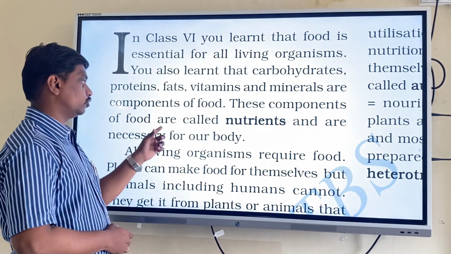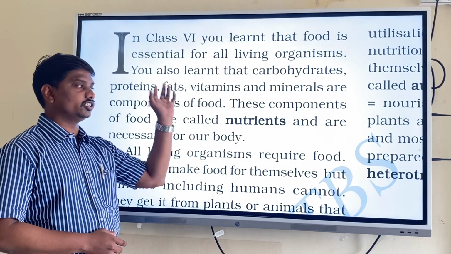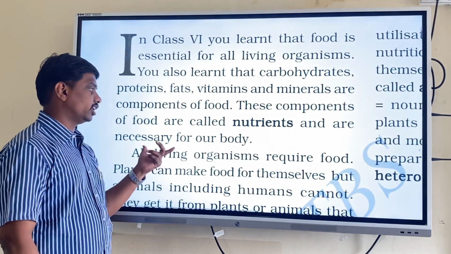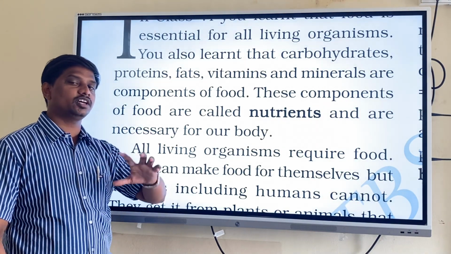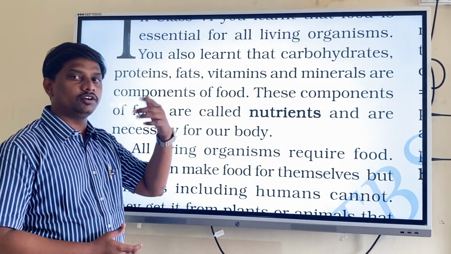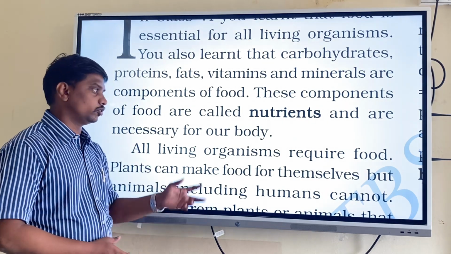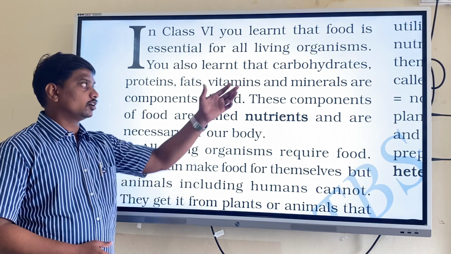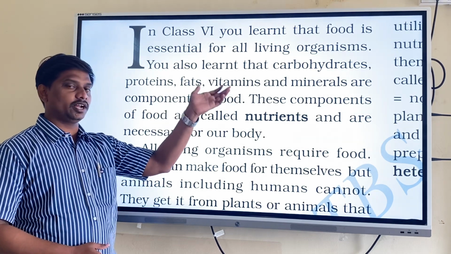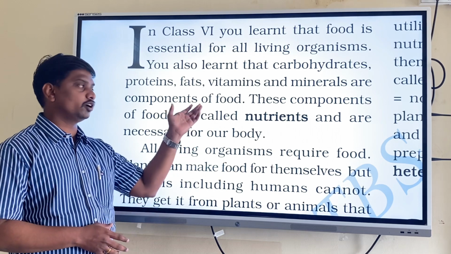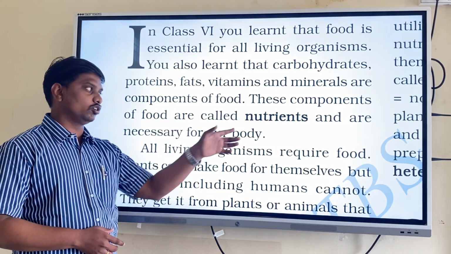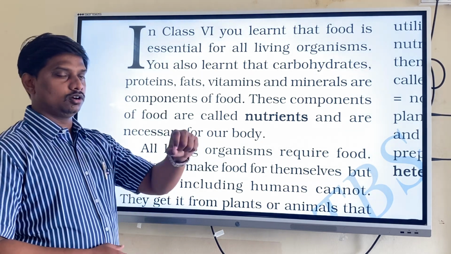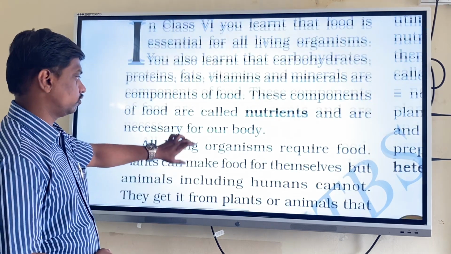These components of food are called nutrients, and they are necessary for our body, for its development and growth. So what does nutrient mean? Carbohydrates, proteins, fats, vitamins and minerals together make the components of food, and these components are known as nutrients. Nutrients are essential for the overall development and growth of our body.